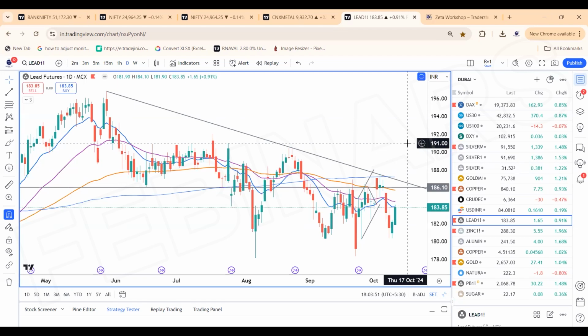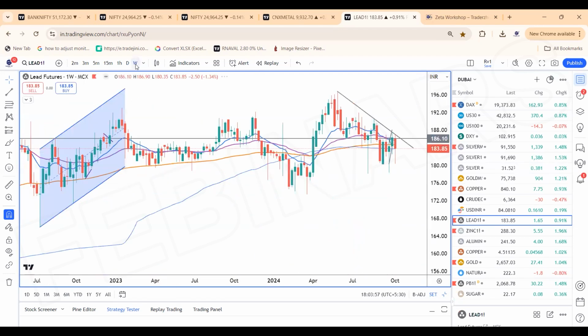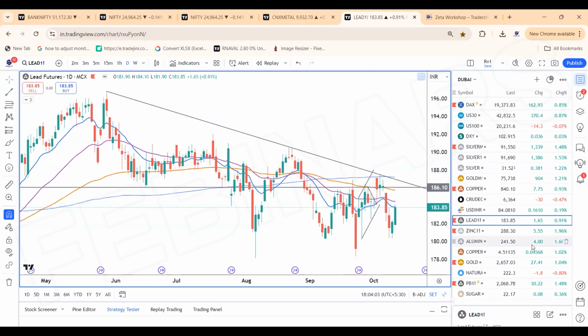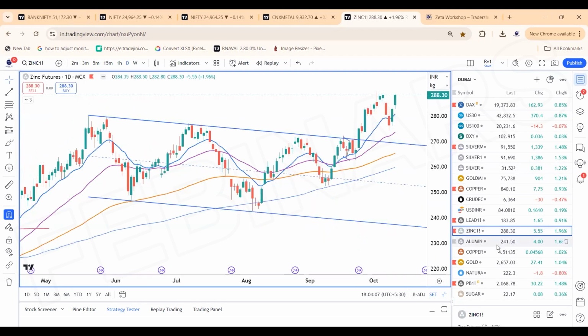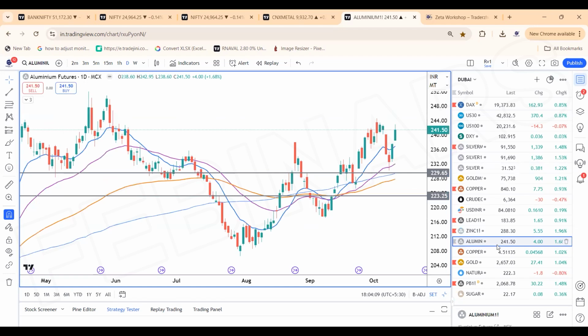I am expecting lead to cross 187 levels and inch towards 215 to 220 as a positional target. This is based on the Elliott wave counts and my personal view. Zinc is already bullish. The metals are showing good signs. So that's it on the commodities corner for the third week of October 2024 and also weekly market insights.